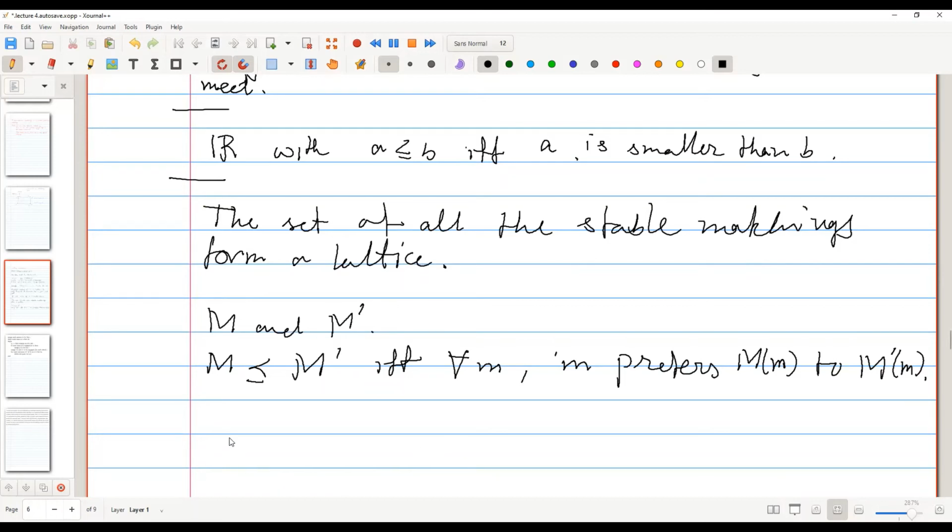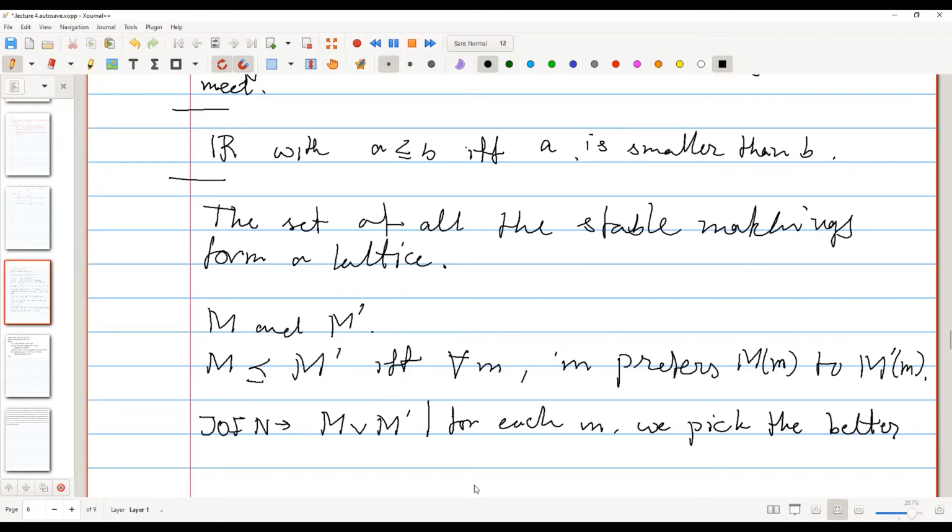Okay. And what will be the join here? If we denote it as this, then for each man, we pick the better partner from M and M prime.